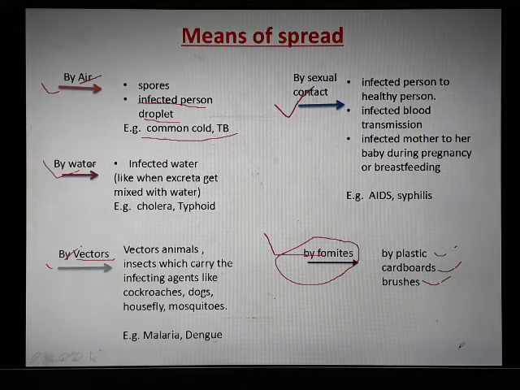Bacteria can reproduce by themselves, whereas viruses, as such, are non-living, and they need a host cell to reproduce. So we'll show you two videos that will tell you the difference between the way bacteria and viruses attack our body, and that will also tell you why it is more difficult to produce vaccines for viruses as compared to bacteria.